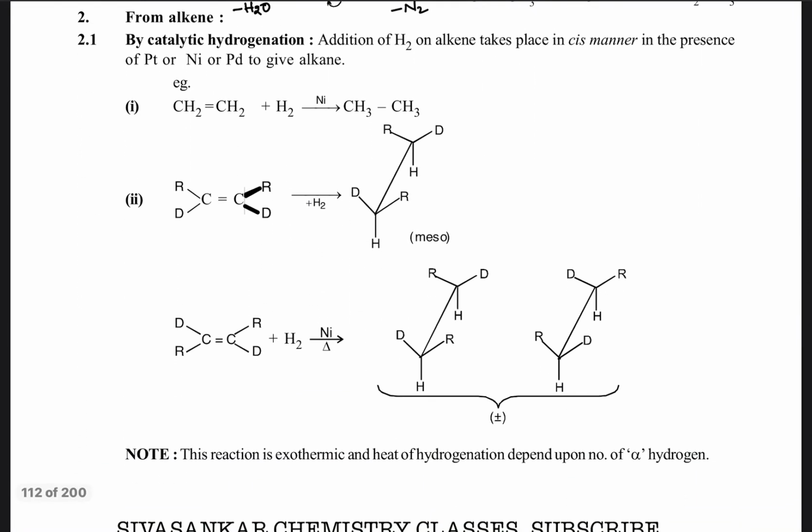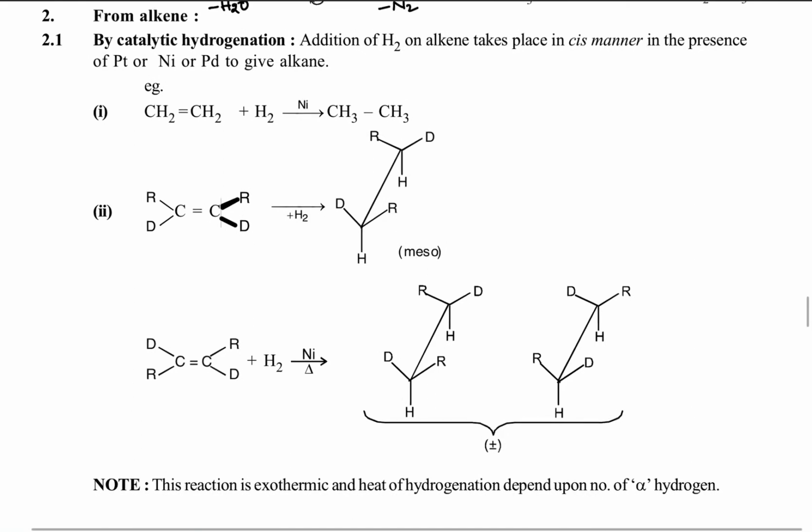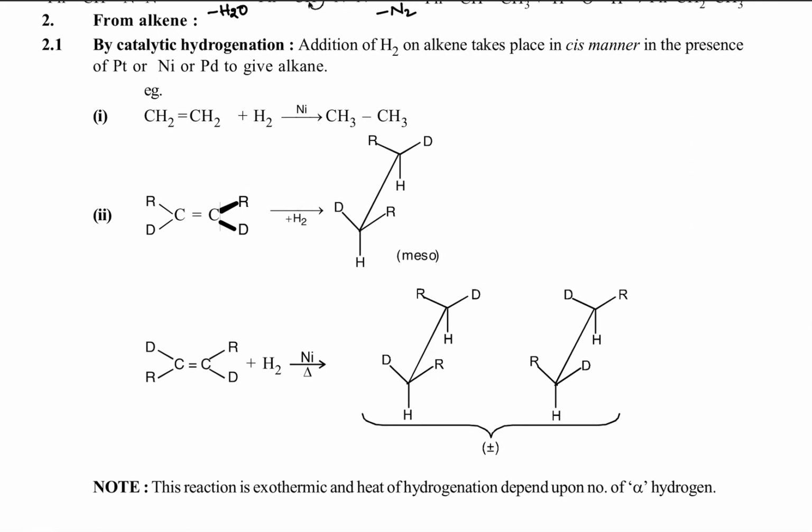And next, alkanes from alkenes. Here one famous reaction is there, the Sabatier-Senderens reaction. What is the Sabatier-Senderens reaction? Alkenes are converted into alkanes.